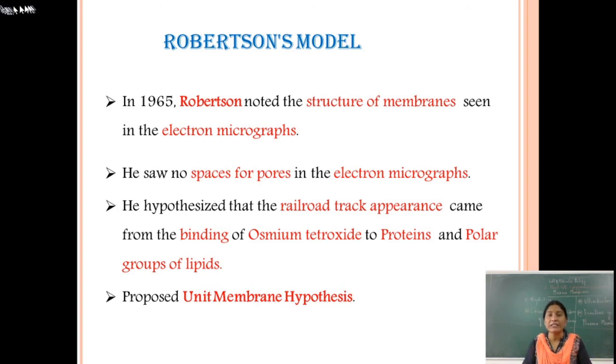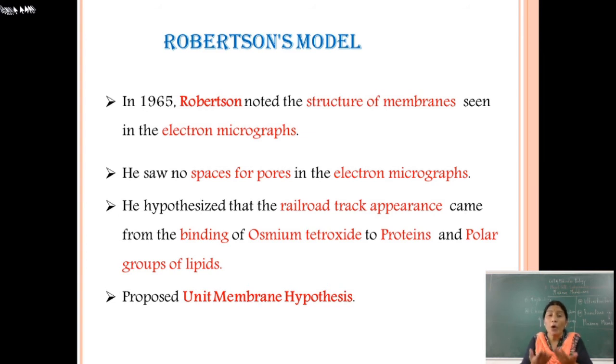So he hypothesized that the membrane only looks like a railway track. The membrane has no spaces, no pores are present. The layers are continuous and have the appearance of a railway track.